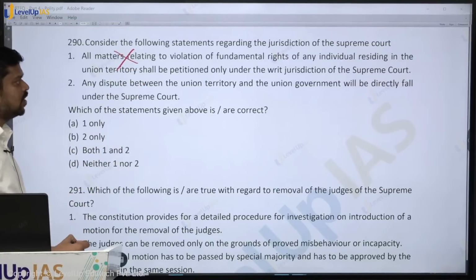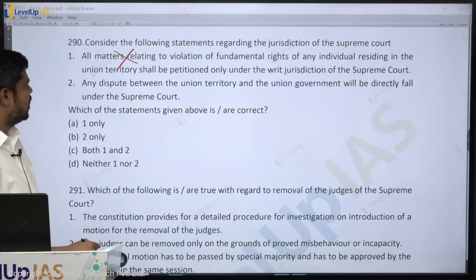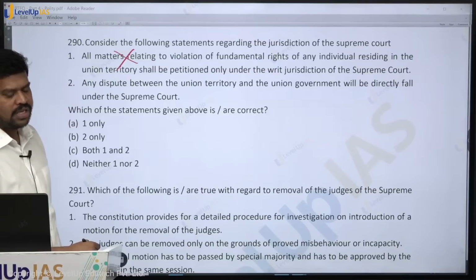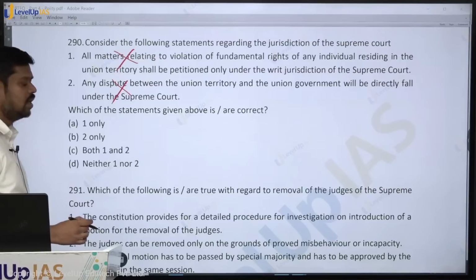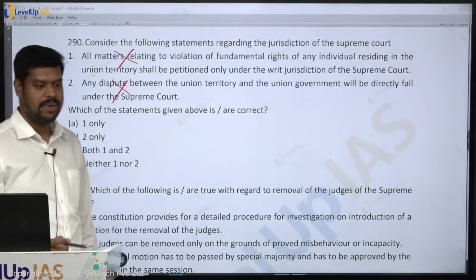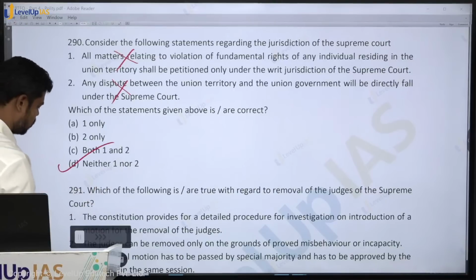Any dispute between the Union Territory and the Union Government will be directly falling under the Supreme Court. Is it true? It is not under the original jurisdiction. Okay, so therefore not directly under the Supreme Court. It can go to the Supreme Court by way of an appeal, but not directly to the Supreme Court. So which of the statements given above are correct? Neither one nor two.